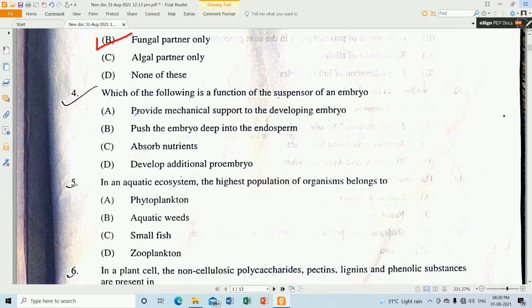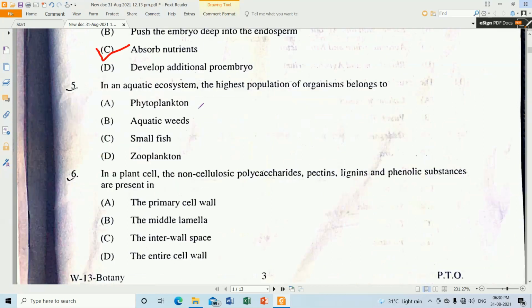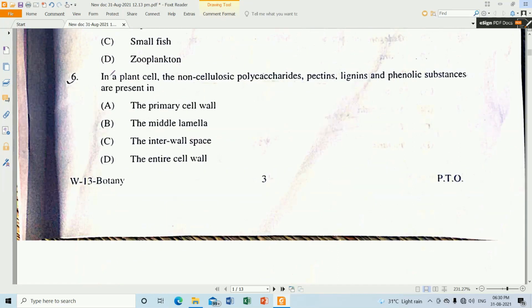Question number 4. Which of the following is the function of the suspensor of the embryo? So mostly, it absorbs the nutrient. Question number 5. In an aquatic ecosystem, the highest population of organisms belongs to, so that will belong to the phytoplankton. Question number 6. In a plant cell, the non-cellulosic polysaccharide, pectin, lignins and phenolic substances